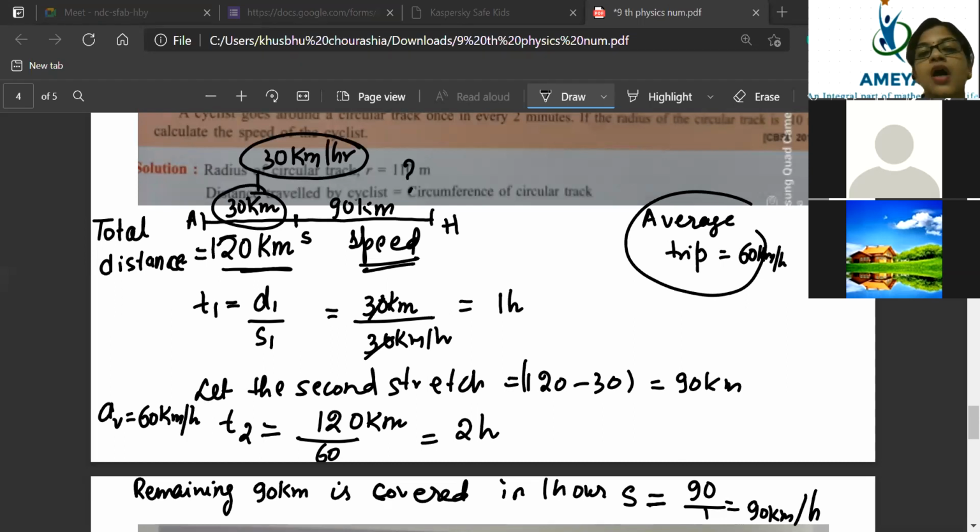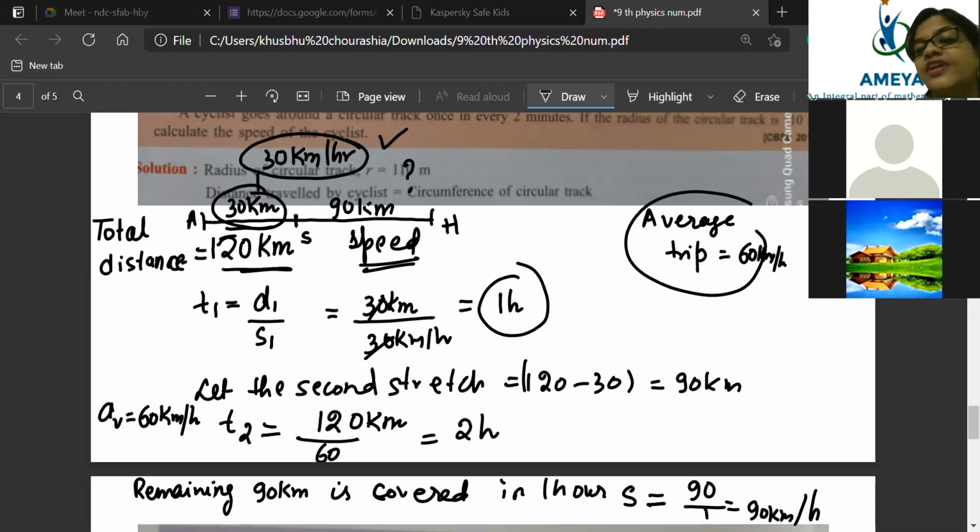Her speed of moving to cover 30 kilometer is 30 kilometer per hour. So how many hours will she take to cover 30 kilometer? She takes 1 hour. Why? Because time is equal to distance by speed. So the time unit is hour. She is covering 30 kilometer in 1 hour.